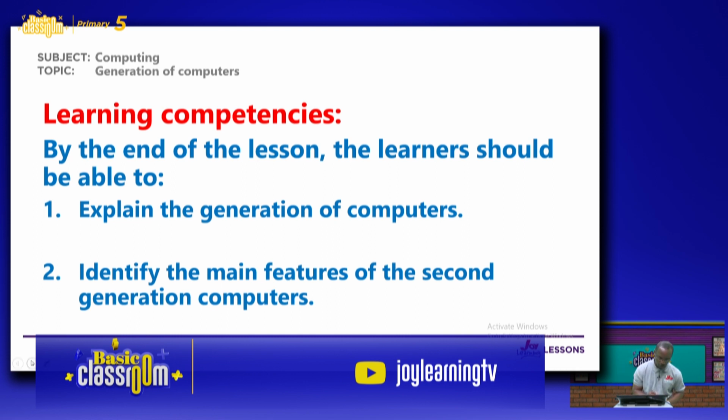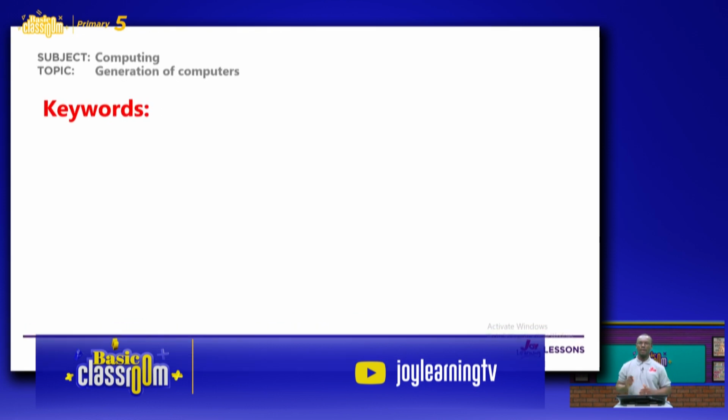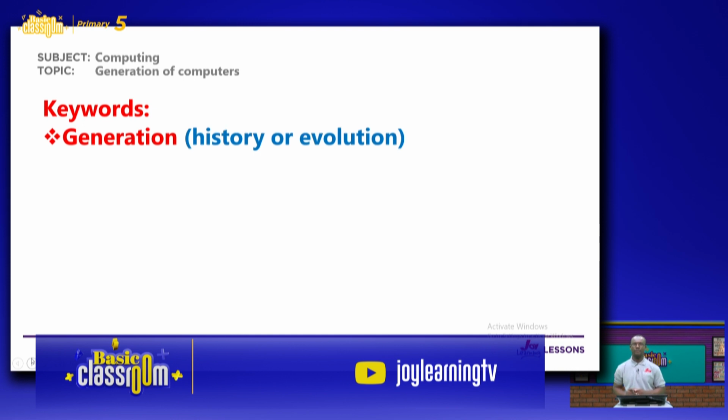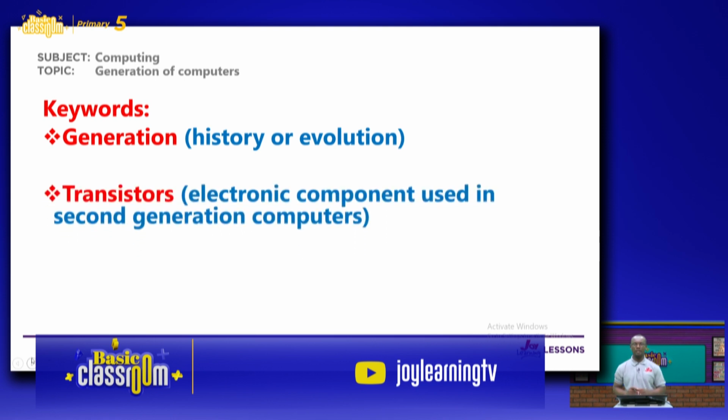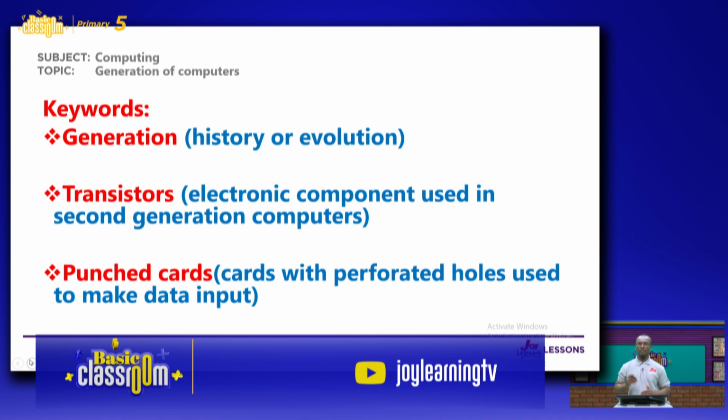Okay, so let's move on to our keywords for the lesson. We have generation, and this can be history or evolution, so the history or evolution of something. Then the next keyword has to do with transistors, an electronic component used in the second generation computers.